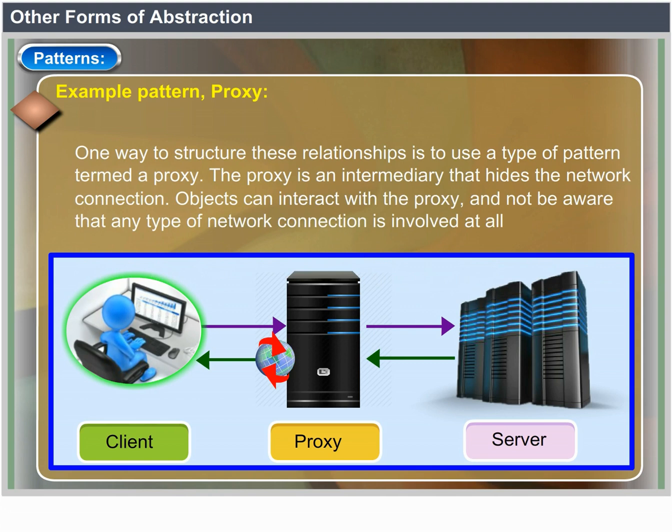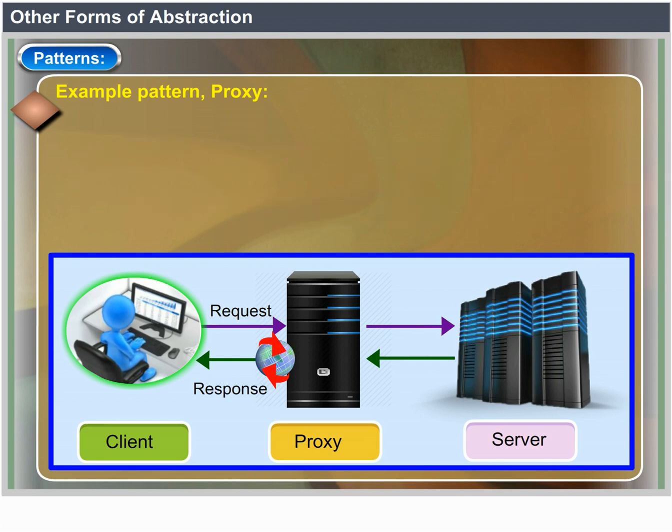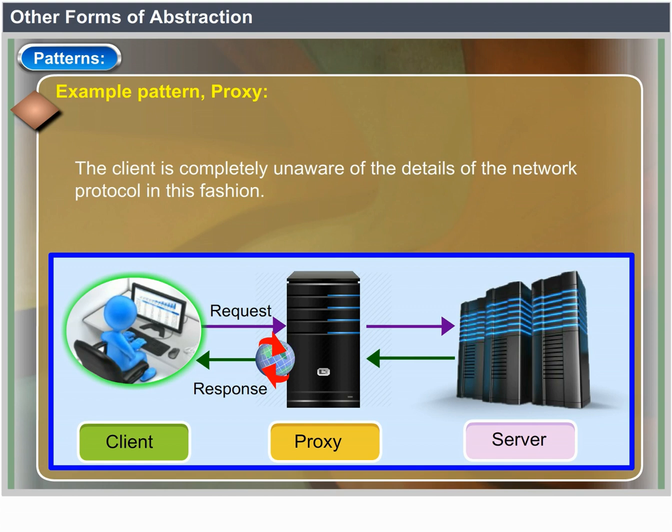One way to structure this relationship is to use a type of pattern termed a proxy. The proxy is an intermediary that hides a network connection. Objects can interact with the proxy and not be aware that any type of network connection is involved at all. The proxy bundles a request as a package, transmits the package over the network, receives the response, unpackages the response, and hands it back to the client when it receives a request for data or action. The client is completely unaware of the details of the network protocol in this fashion.